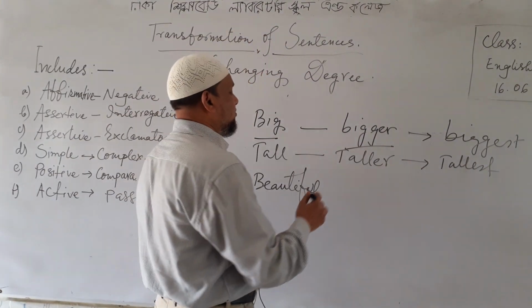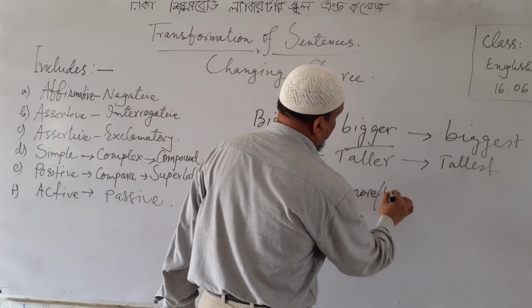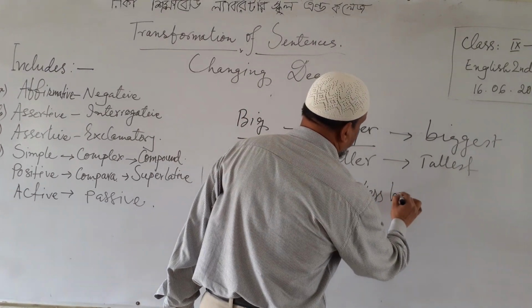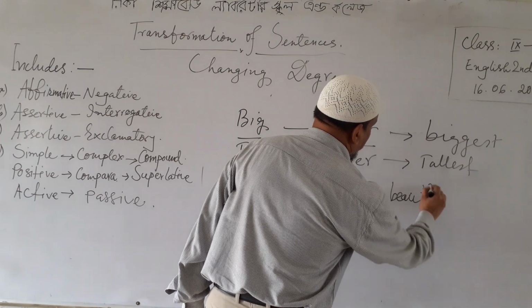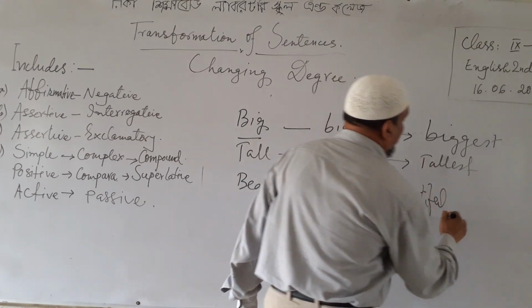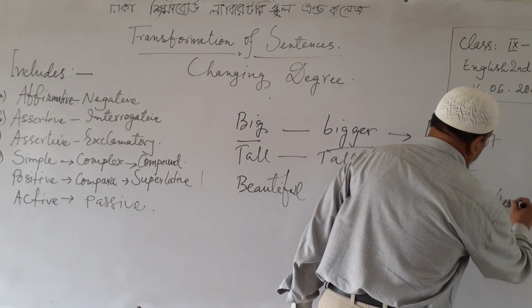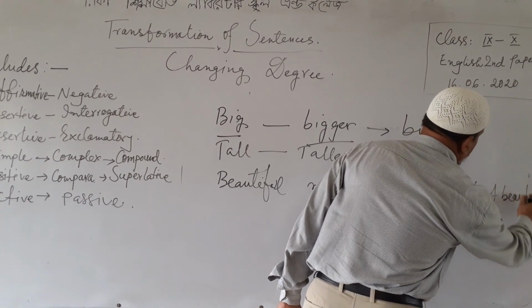We need to use more or less for comparative and most or least for superlative.